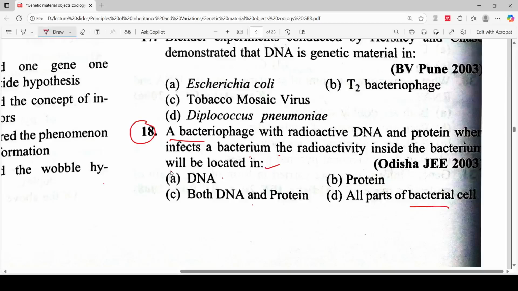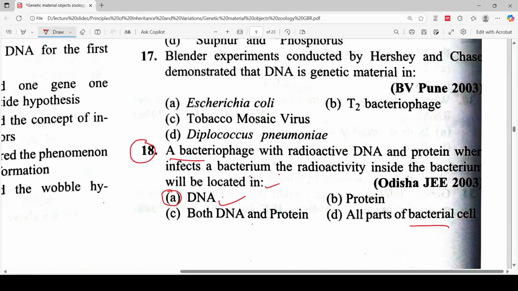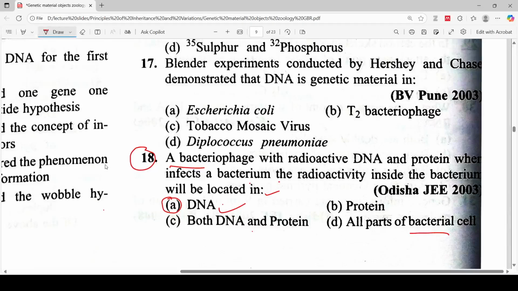option A. DNA will be the correct answer for this question. Let's move to the next question. The blender experiment conducted by Hershey and Chase demonstrated that DNA is a genetic material.